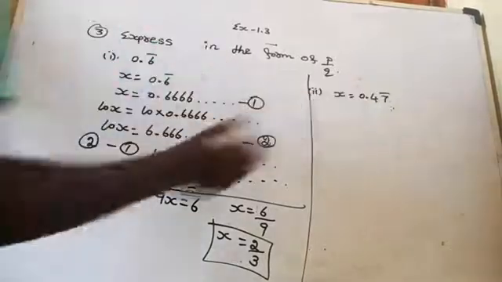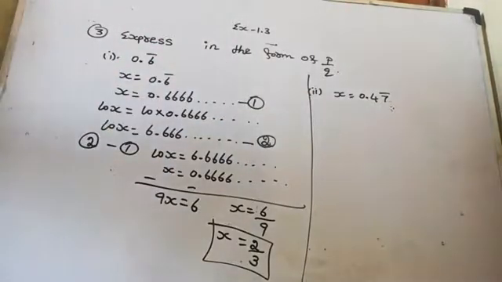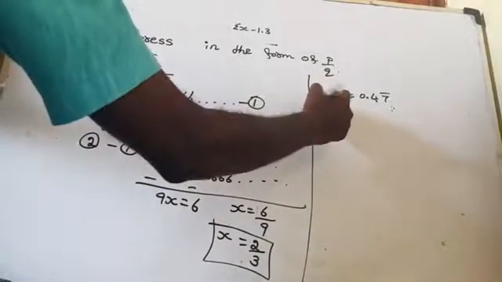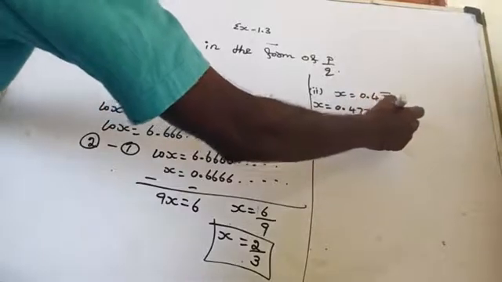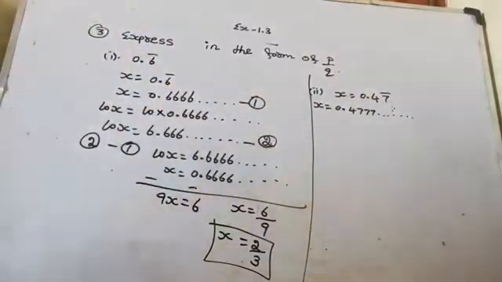0.47 bar. That is, bar is only for 7, not for 47. Now, what is the meaning of that? After decimal 4, 7 is repeating again. That means x is equal to 0.47777 and goes on. Are you getting here?